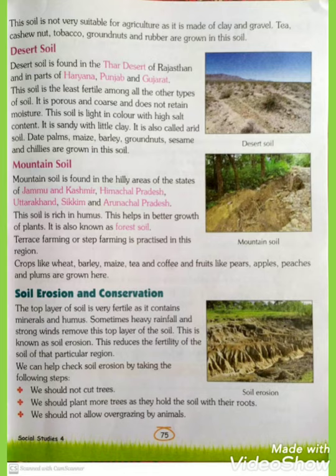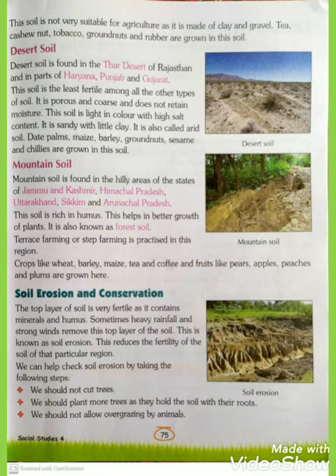Soil erosion and conservation. The top layer of the soil is very fertile as it contains minerals and humus. Sometimes heavy rainfall and strong winds remove this top layer of the soil. This is known as soil erosion. Firstly, I will tell you the meaning of soil erosion. When the top layer of the soil is removed by heavy wind or heavy rainfall, that process is called soil erosion.